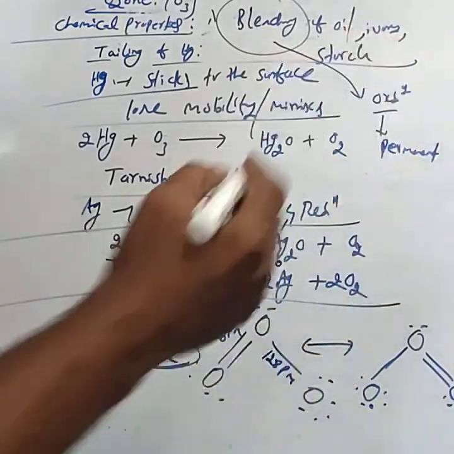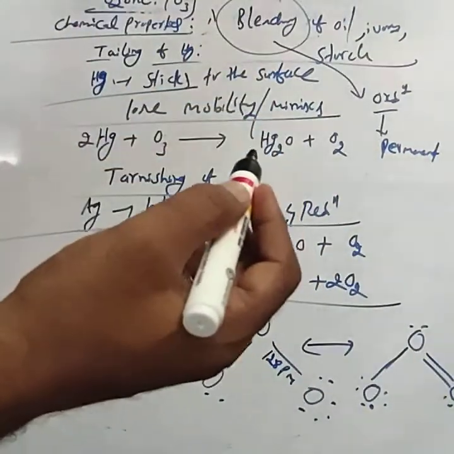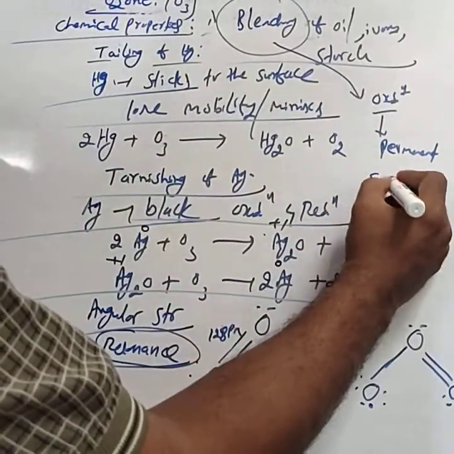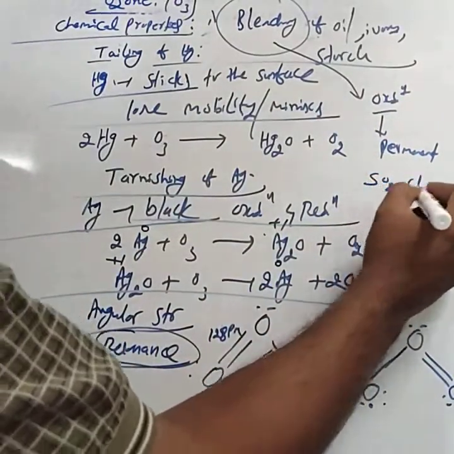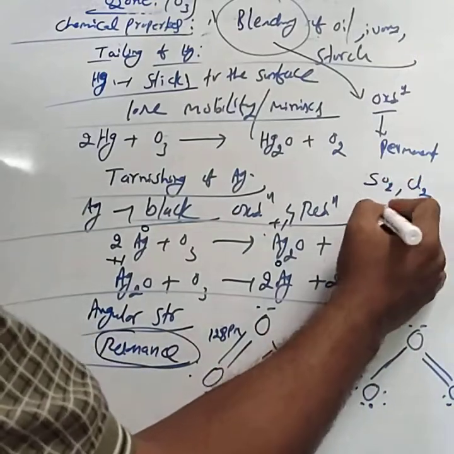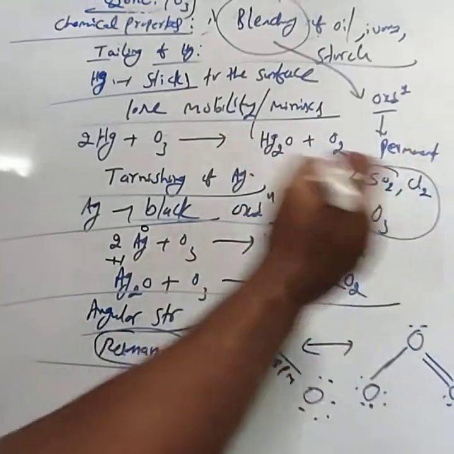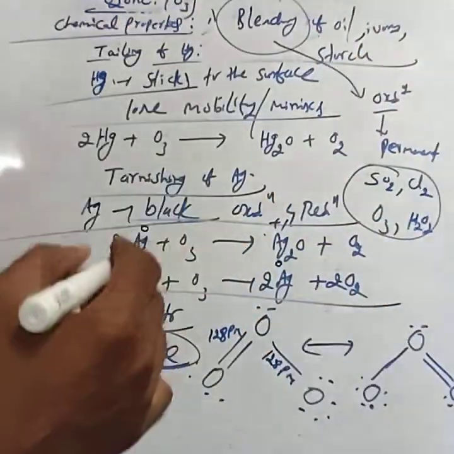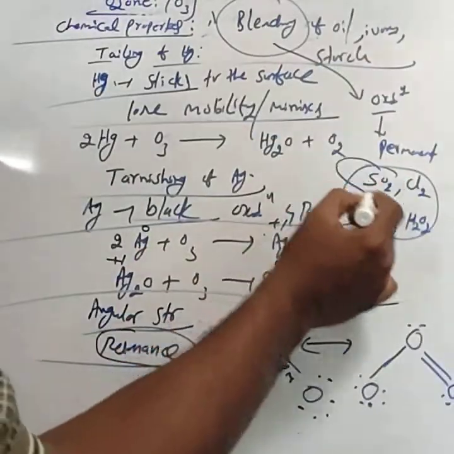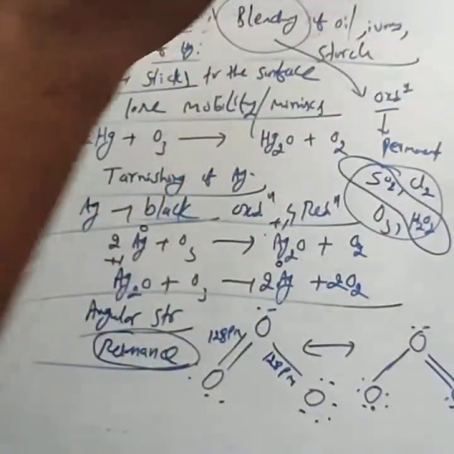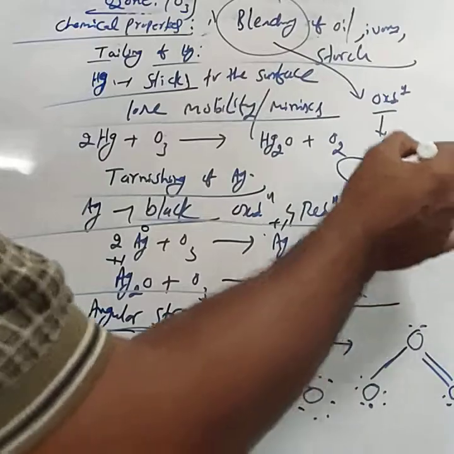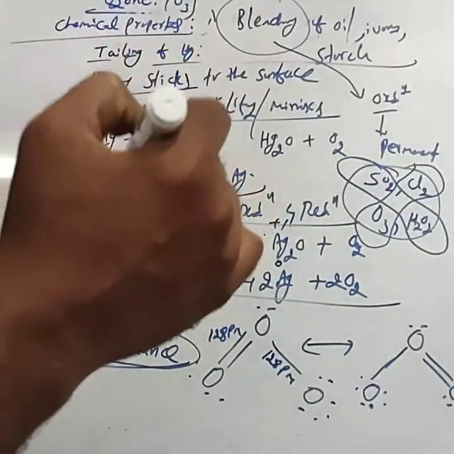In the next classes, you can consider the bleaching actions of sulfur dioxide and chlorine. Totally sulfur dioxide, chlorine and ozone. And in the first year syllabus, you studied the bleaching properties of hydrogen peroxide. The bleaching properties of sulfur dioxide and hydrogen peroxide are temporary, while those of chlorine and ozone are permanent.